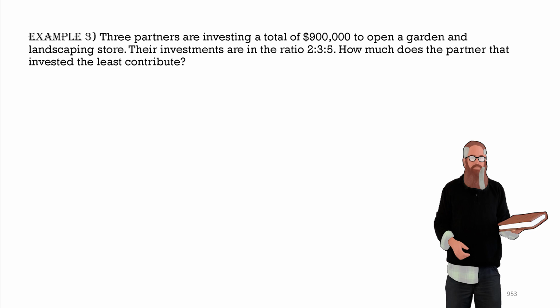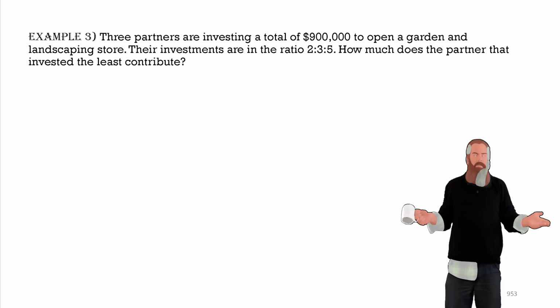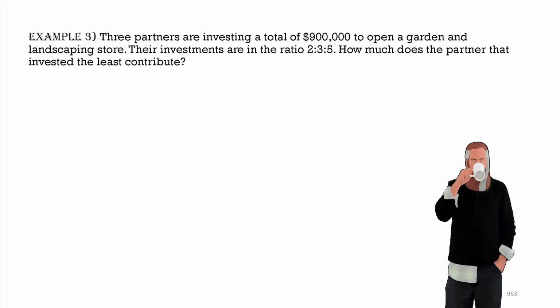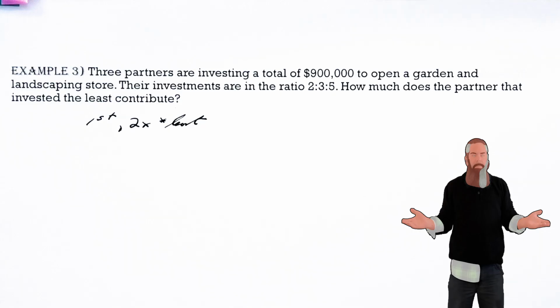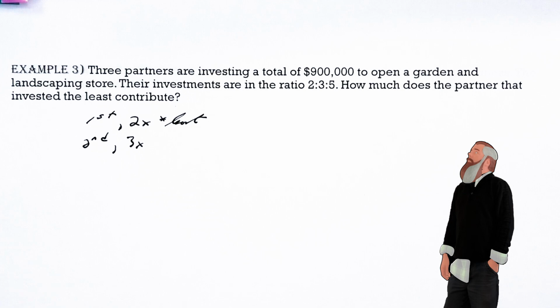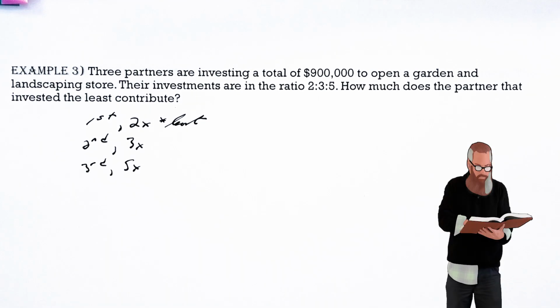Let's compute some financial responsibilities of business ownership based on ratios now. 3 partners are investing a total of $900,000 to open a garden and landscaping store. Their investments are in the ratio of 2 to 3 to 5. How much does the partner that invested the least contribute? The first contributed 2 times, which represents the first investor, which is also going to be the least. The second invested 3 times, which would be represented by 3x. The third invested 5 times, which we can represent by 5x.